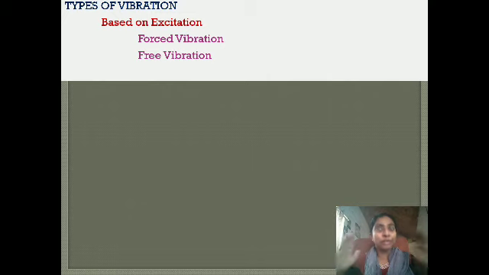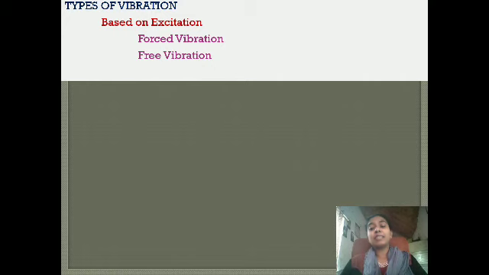Unless there is a force, there will not be any vibration. But when you model a vibration, when you apply a force, there will be a vibration. And when you remove the force from the body, again it vibrates for coming to rest or for coming to its equilibrium position.